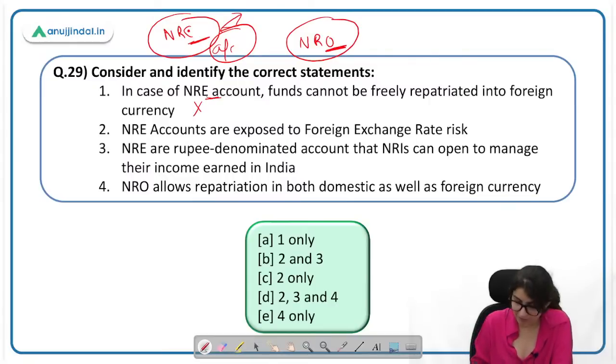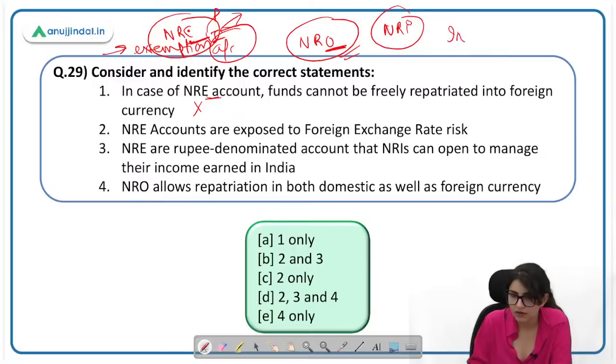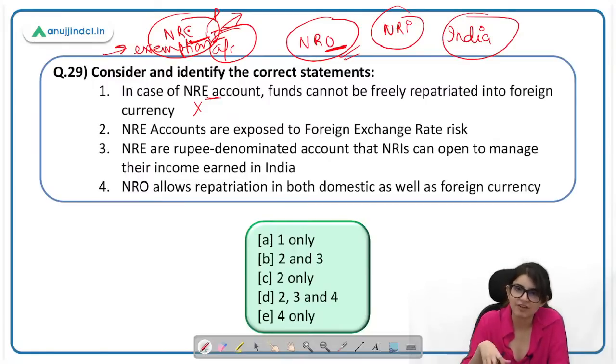And what is the benefit? These deposits are exempted from tax. So tax exemption मिलेगी, principal पे भी and interest पे. So this is the benefit to them. Ordinary account में क्या होता है? NRIs who are earning in India, let's suppose कहीं पे उन्होंने invest करा हुआ है, they are receiving investment in India, so that is their earning in India in domestic currency, that is stored in NRO account, ordinary account, not fully repatriated.